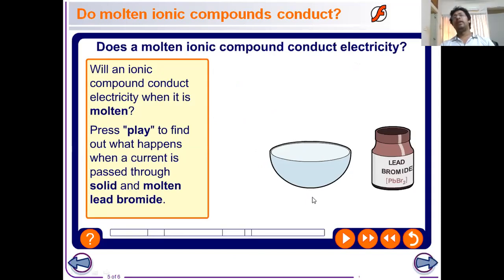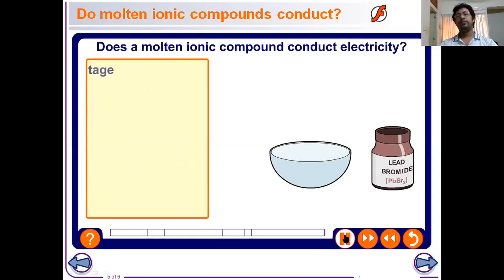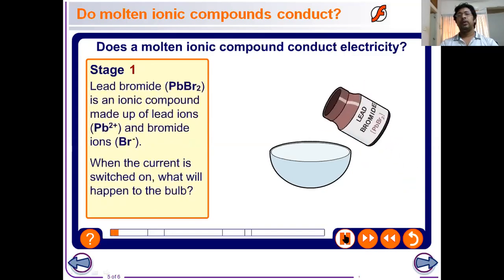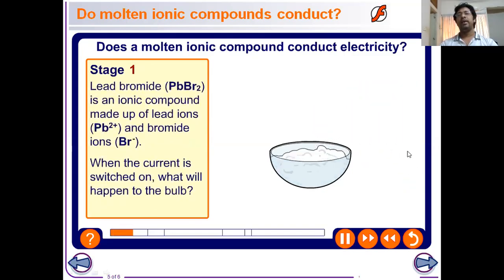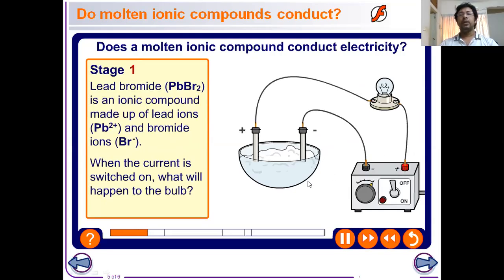Well, now let me explain the electrolysis process using a molten ionic compound. Here I'm going to use molten lead bromide. Lead bromide is an ionic compound, as we can understand that it contains lead metal and bromine non-metal. Well, lead bromide is transferred to a vessel.